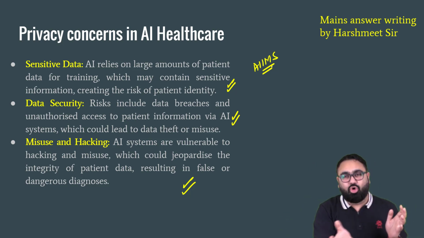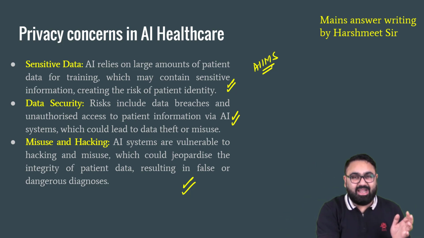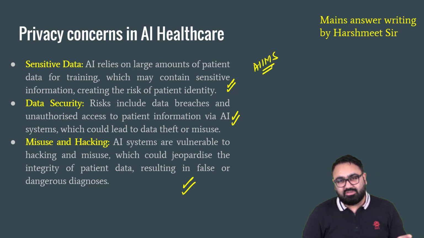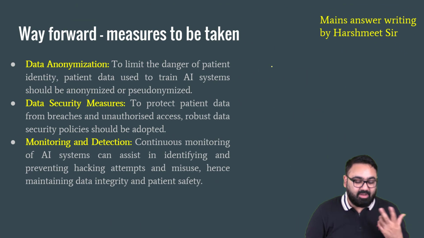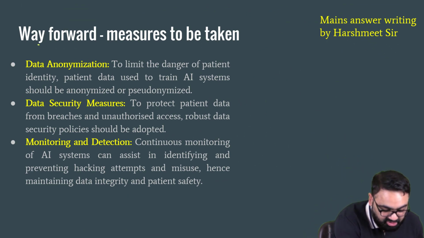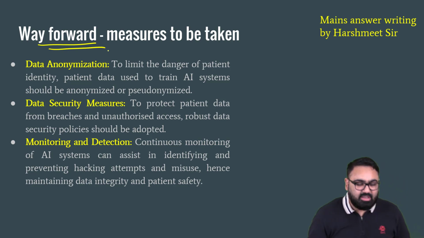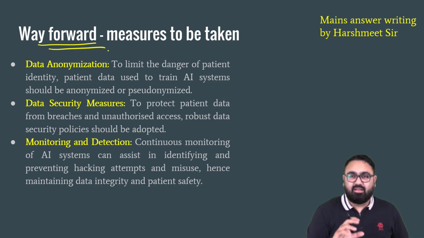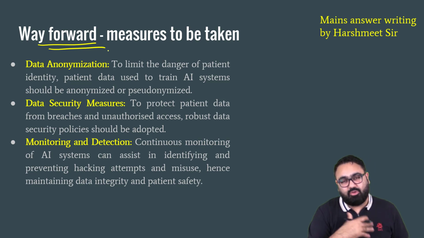But to make it even more holistic, you can write about the solutions to these privacy concerns. How to write solutions? Write the opposite of the problem, that will become the solution. And that will also work as a way forward. So you don't have to write a separate conclusion. You can write that as a way forward to conclude the answer. Just write the opposite of the privacy problem and you will come to a solution.